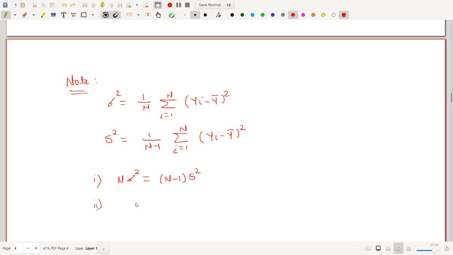Now under SRSWR, all possible samples are N raised to n. So in SRSWR, all possible samples will be capital N raised to small n. Alright.